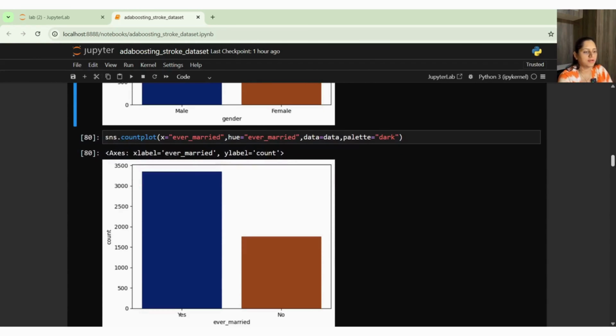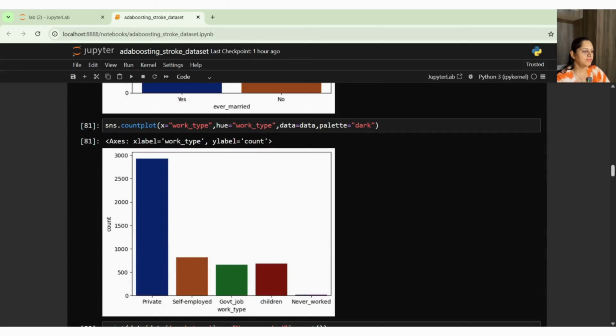Then after that, I'm just checking all the different categories present. For that, I have taken ever married. Ever married, I have yes or no, and I can see it's a proportionate amount. It looks good. Then we will look at the count plot.